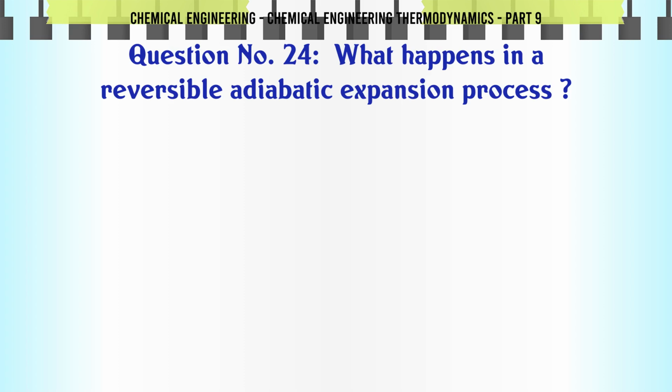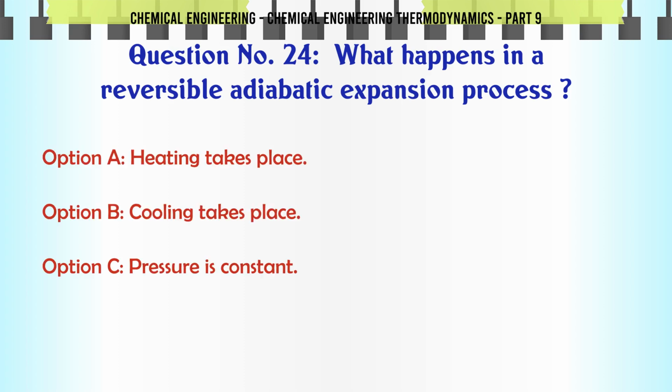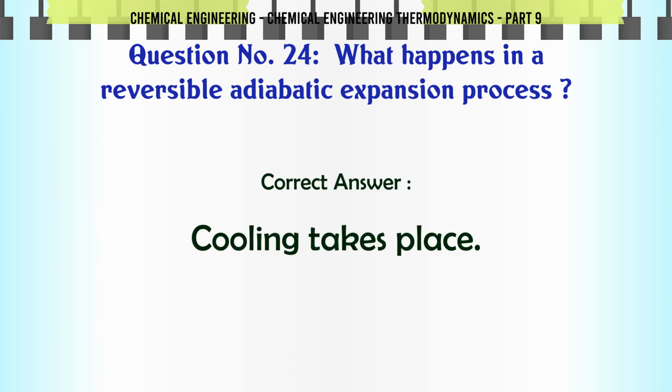What happens in a reversible adiabatic expansion process? A. Heating takes place, B. cooling takes place, C. pressure is constant, D. temperature is constant. The correct answer is cooling takes place.